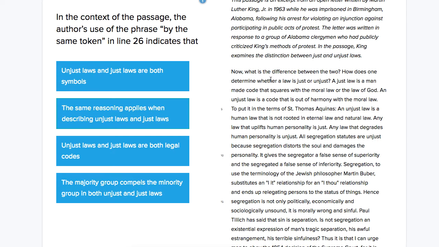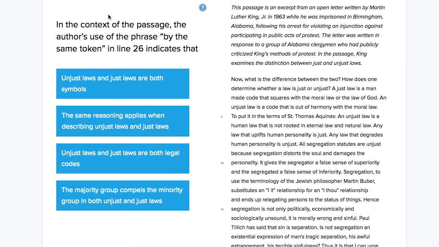This is Ben from Testive, and we're looking at an SAT reading question. This question states, in the context of the passage, the author's use of the phrase, by the same token, in line 26, indicates that. Okay, so when we have a question like this, we're going to go to the line number and read the given sentence.